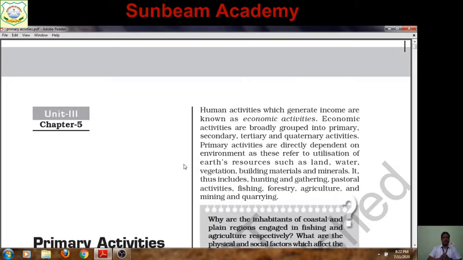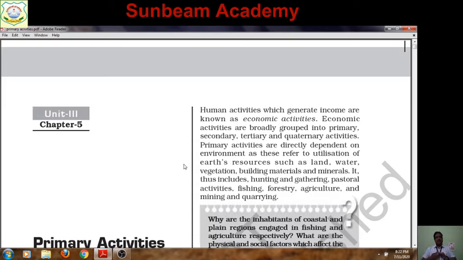You all know that economic activities which humans do to generate something for income or survival are classified as primary, secondary and tertiary activities. The simple concept is that exploitation of nature, collecting things from nature through various activities, comes under primary activities.